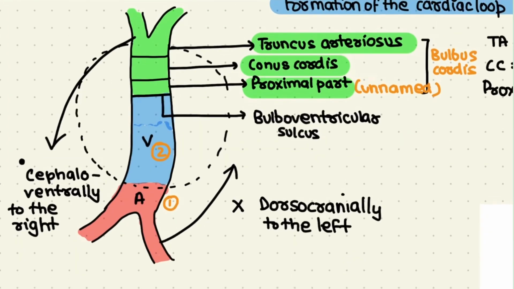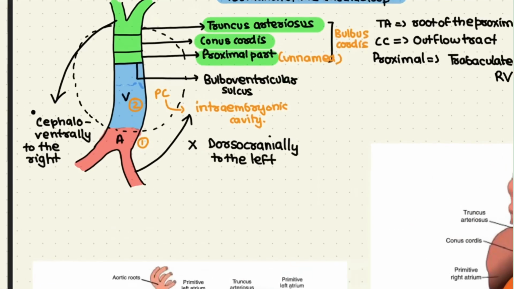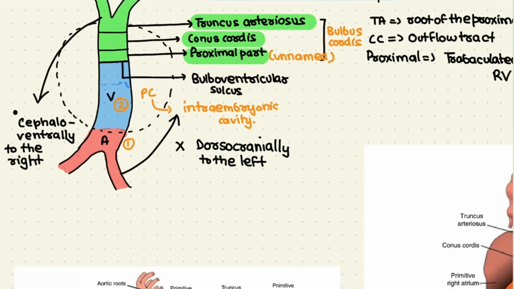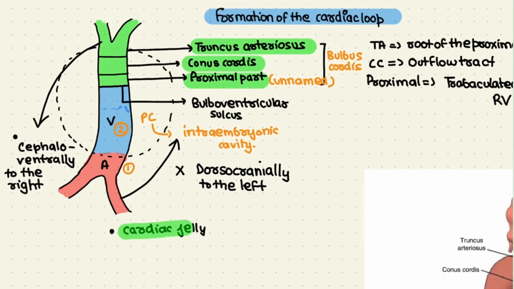Initially, when the heart tube has formed, the atria lie outside the pericardial cavity, and as we all know, the pericardial cavity was formed by the intraembryonic cavity, which just overlaid it. Due to structural changes in these cells, we have the formation of something known as the cardiac jelly, and some other structural changes as well. Due to those factors, we get the formation of the cardiac tube.